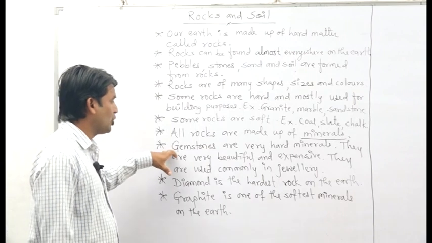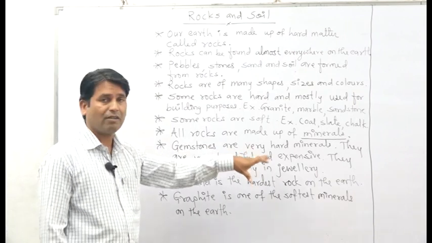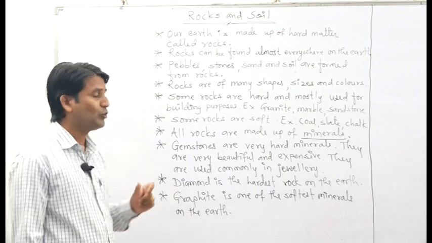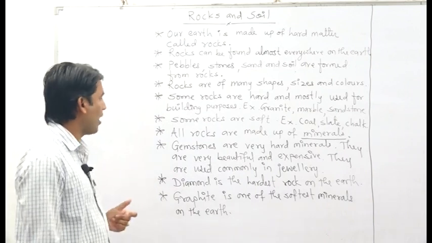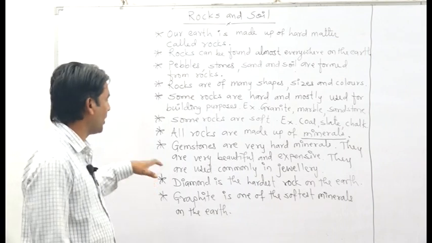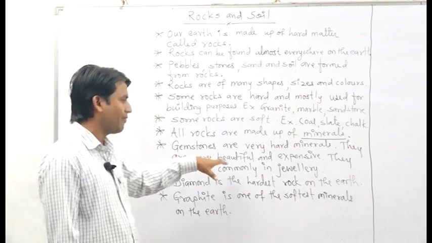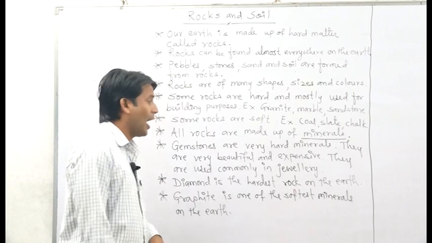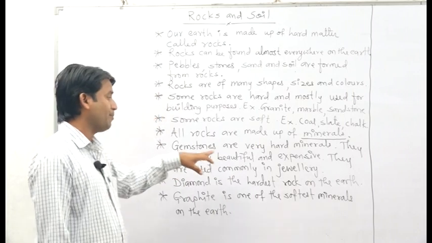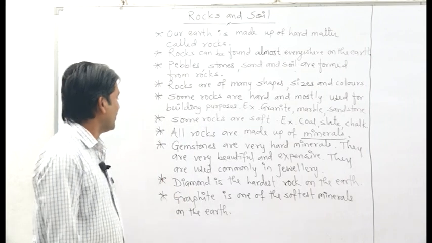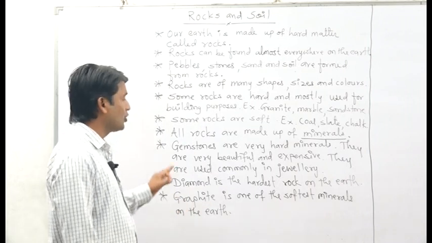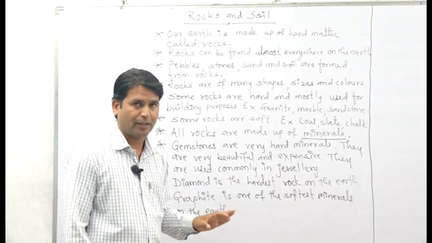Let us see, gemstones are very hard minerals. Some examples of gemstones are diamond, ruby, sapphire, emerald. These gemstones are very beautiful and very expensive. They are used commonly in jewelry.